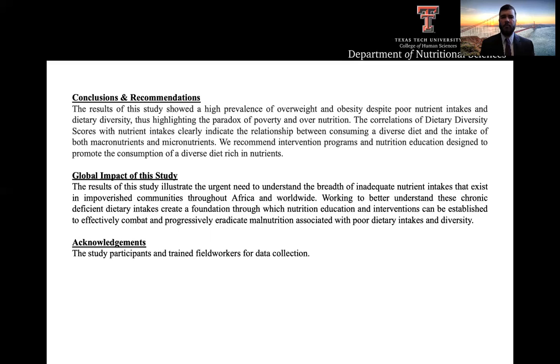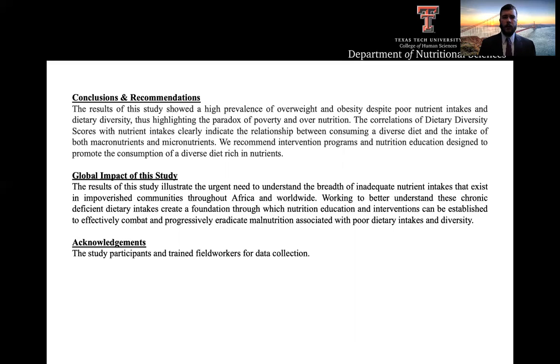Significant correlations between the mean dietary diversity score and nutrient intakes indicate that the consumption of a more diverse diet is associated with a more diverse intake of both macro and micronutrients. Low dietary diversity scores in this study were reflected by high rates of inadequate intakes of both macronutrients and several essential micronutrients. Notably, deficiencies in vitamin D and calcium, which are considered crucial for postmenopausal women in light of their already increased risk for the development of osteoporosis.